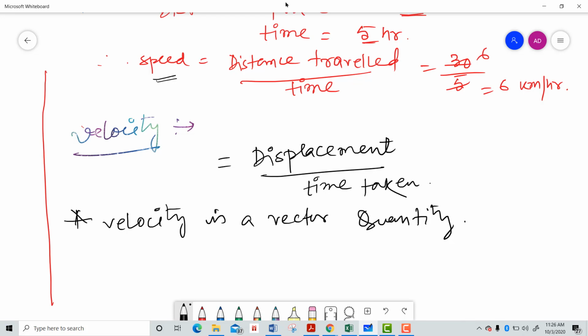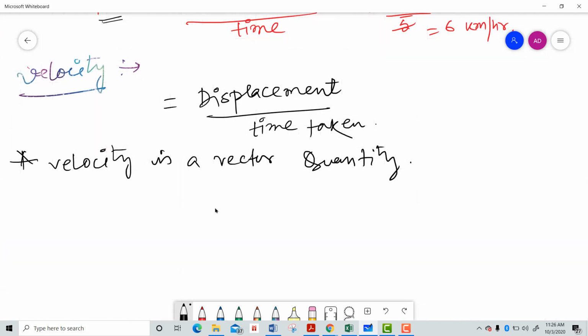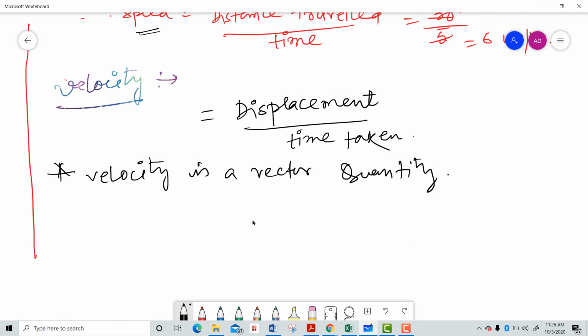Okay, so let me tell you some secrets of displacement and distance traveled. This is also the secret of speed and velocity. Now the next concept, the definition of velocity: whatever displacement is made by an object, and for that displacement whatever time is taken, velocity can be expressed as the ratio of these two, that is, displacement and time taken.